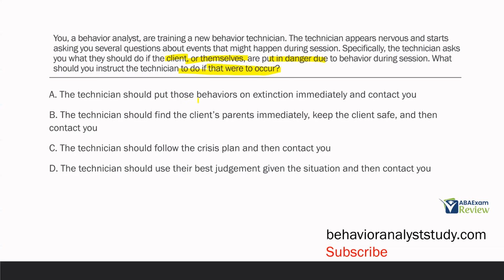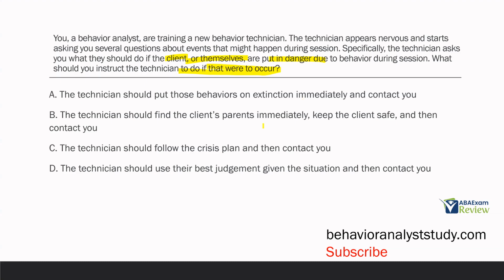A, the technician should put those behaviors on extinction immediately and contact you. Possibly. What do we have to have in our plan? If we know it's a possibility, even if we don't think it's a possibility, in every treatment plan you have to write a crisis intervention plan. Maybe extinction's in that plan, maybe it's not. So you shouldn't put a blanket statement like put the behaviors on extinction. It should be what's in the crisis intervention plan.